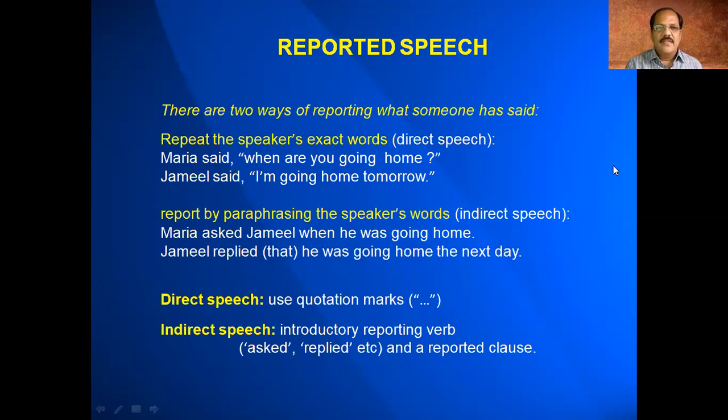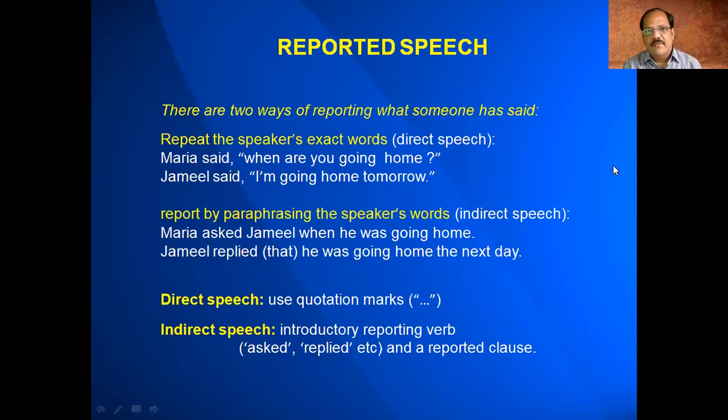So Maria asked Jamil, because we know it is a dialogue between Maria and Jamil, when he was going home. So when are you going home has become when he was going home. All the information is about going home. So Jamil replied that he was going home the next day.